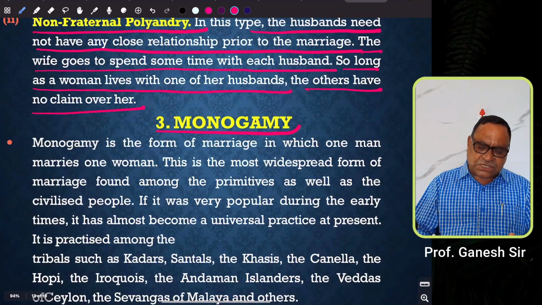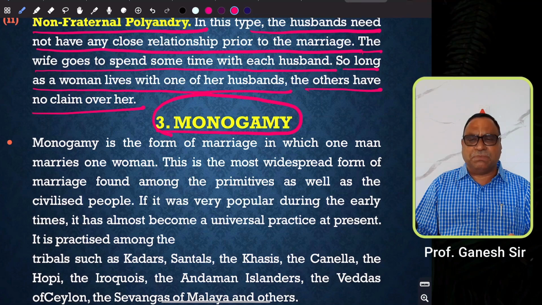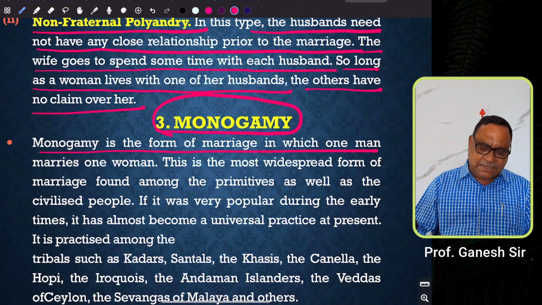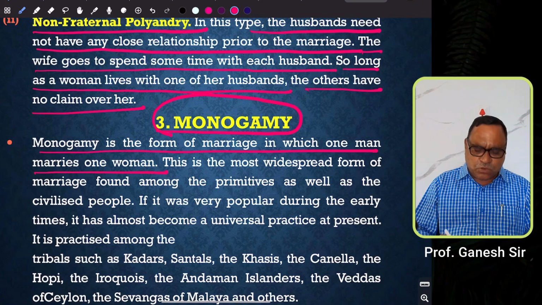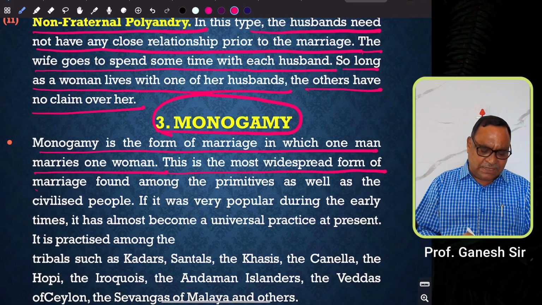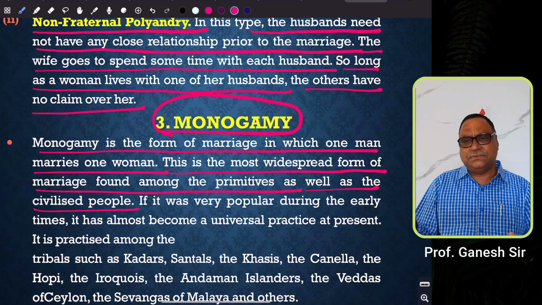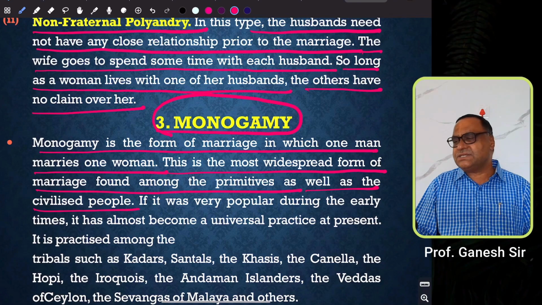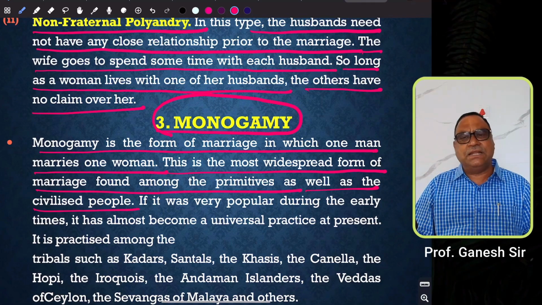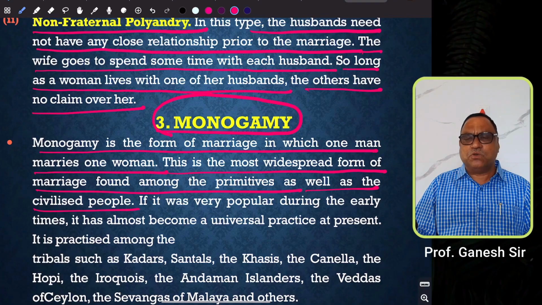Then the most prominent type of marriage is monogamy. Monogamy is the form of marriage in which one man marries one woman. This is the most widespread form of marriage found among primitive as well as civilized people. That means, in many societies and in many religious groups, a man is supposed to have only one wife during his lifetime, and similarly, a woman is supposed to have only one husband during her lifetime.